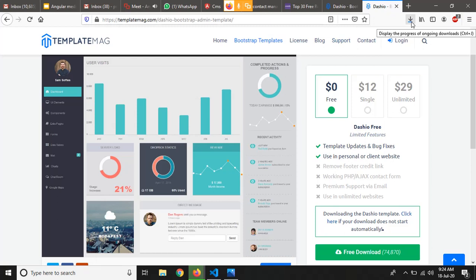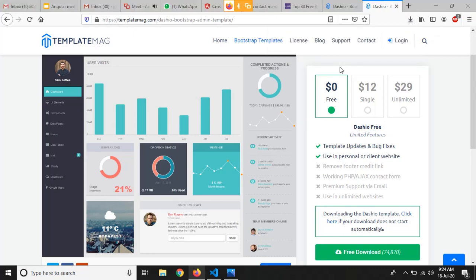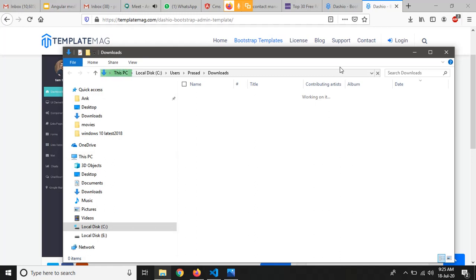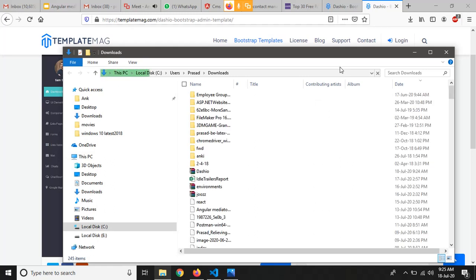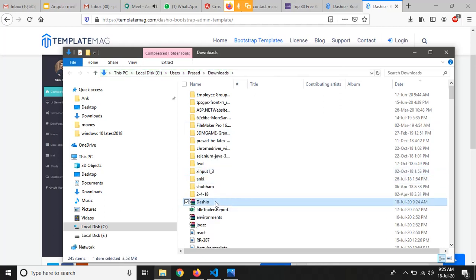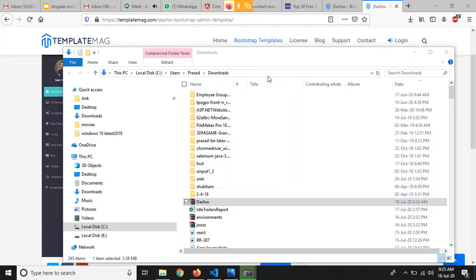In the previous session, the basic training session, we have seen how we can integrate a third-party or external HTML5 template into our Angular application. So we are going to do the same for this template as well. First of all, you just have to extract the files from this zip.